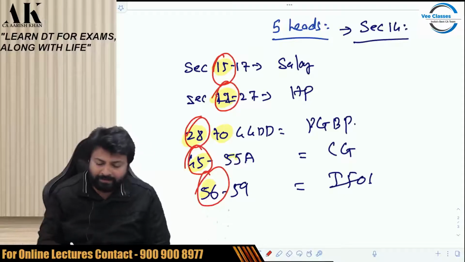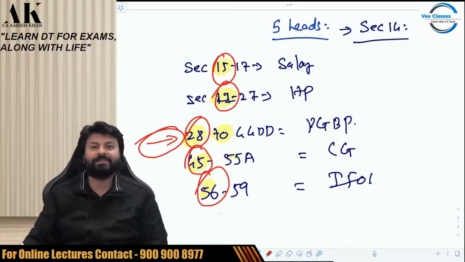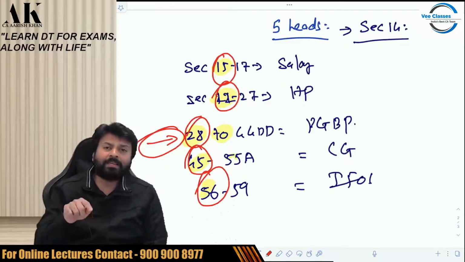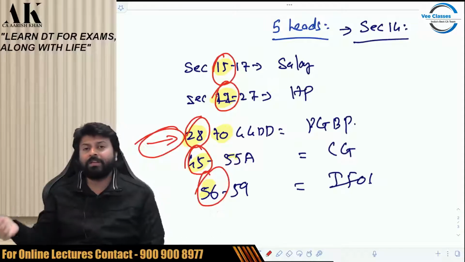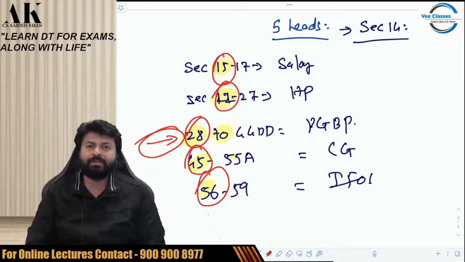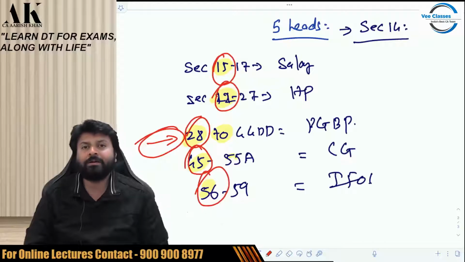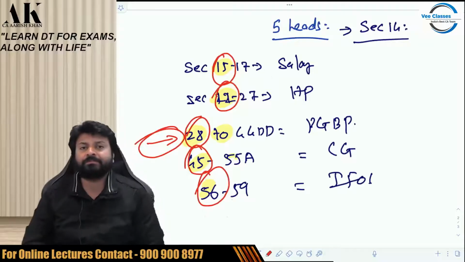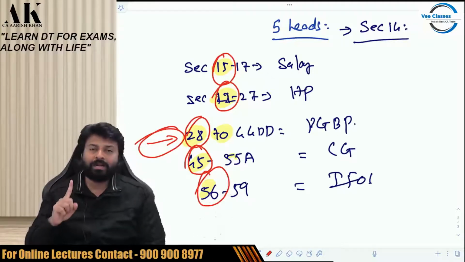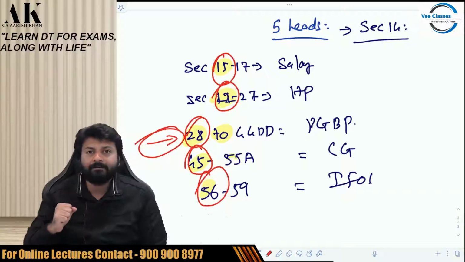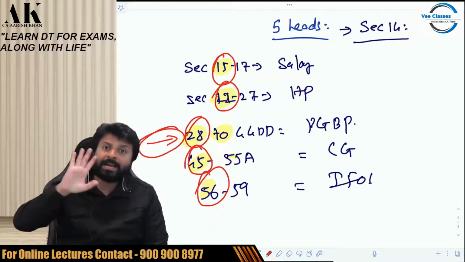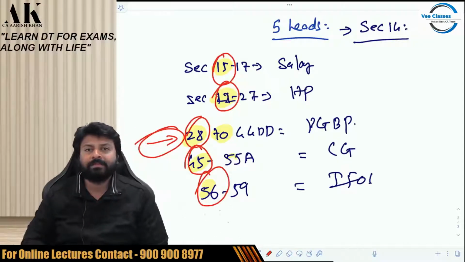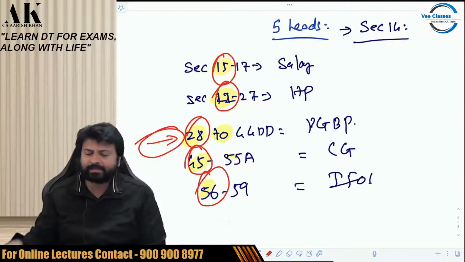Similarly, when you will come under PGBP, that is written under section 28. When you will come under capital gains, that is written under section 45. When you will come under IFOS, that is written under section 56. So, when you will come under which head will be written in the respective head's first section. And that section is called the chargeability of that head. When your income will be charged under that head, when your income will be covered under that head, that is what the first section of every head tells.